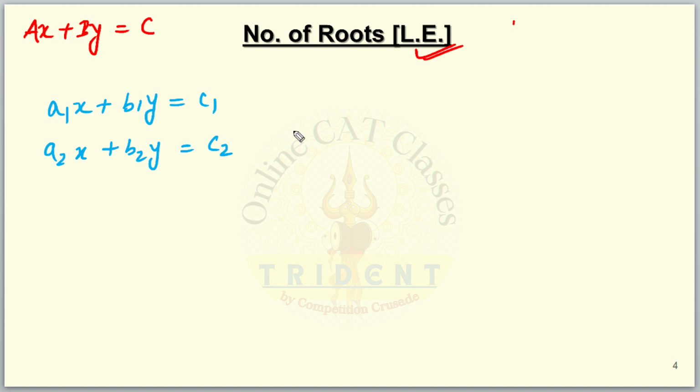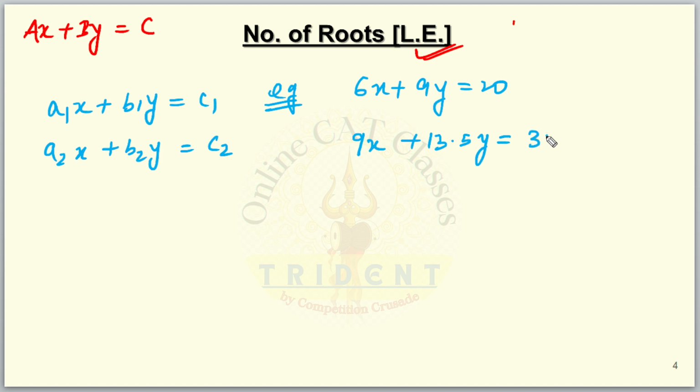To make things a little easier, I will take an example. Suppose I take 6x plus 9y is equal to 20. This is one equation, and the other equation is 9x plus 13.5y is equal to 30.